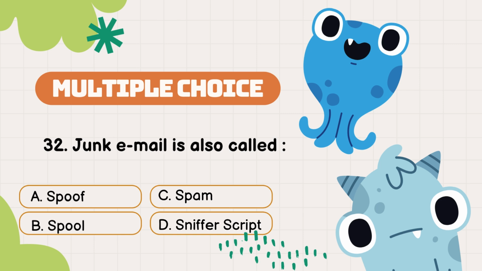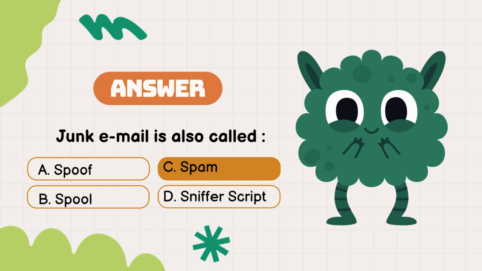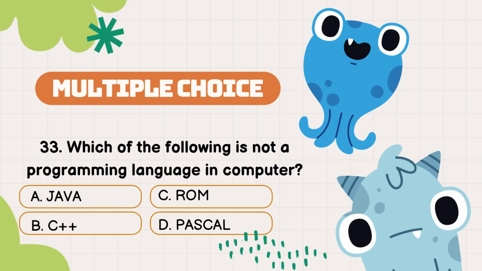Question number 32. Junk email is also called. The options are A. Spoof, B. Spool, C. Spam, D. Sniffer script. The answer is option C. Spam.